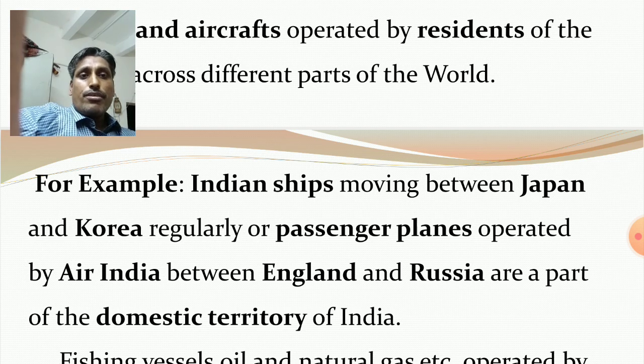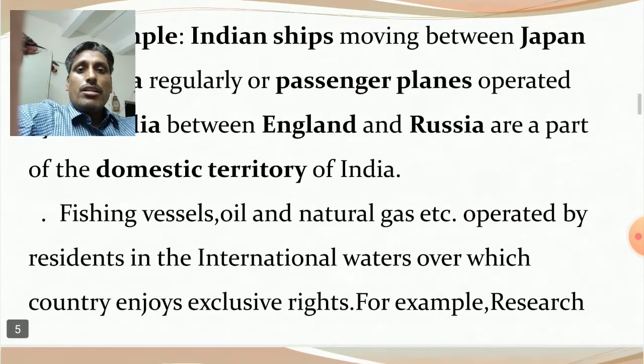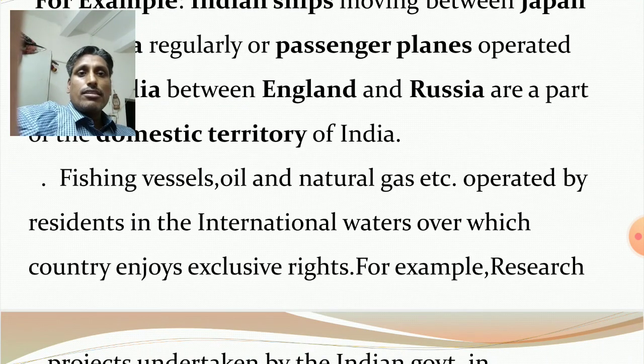Similarly, passenger planes operated by Air India operating between England and Russia regularly, and this route also belongs to the domestic territory of India. Next one, fishing vessels, oil and natural gas, etc., operated by residents in the international waters over which the country enjoys exclusive rights.